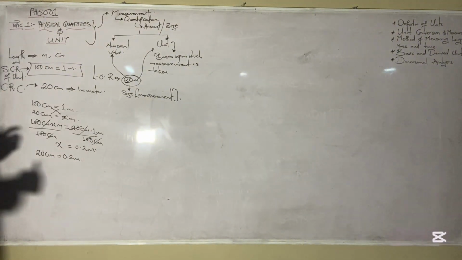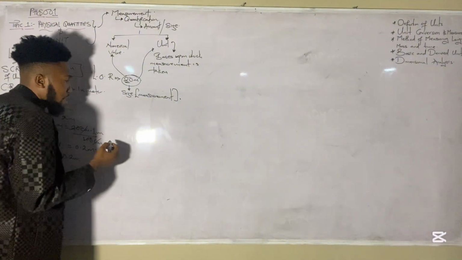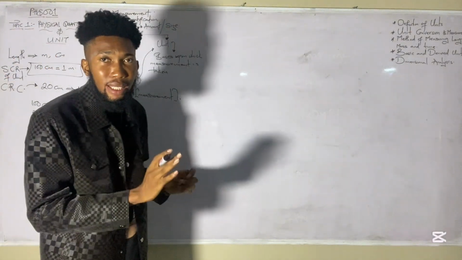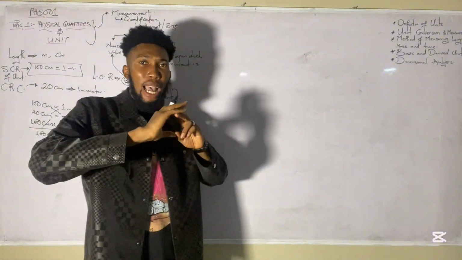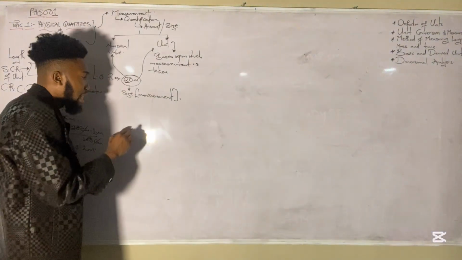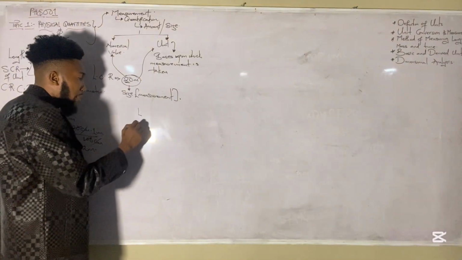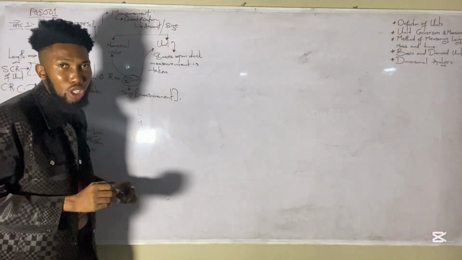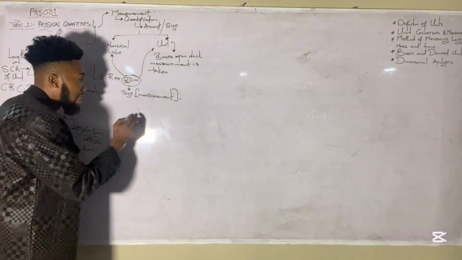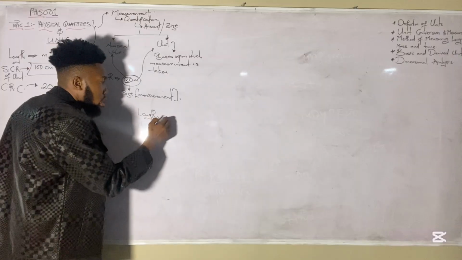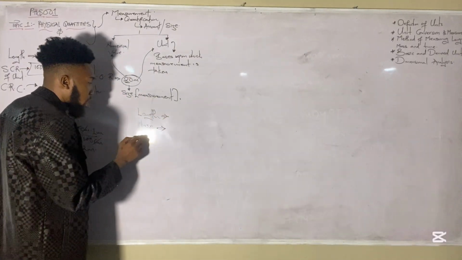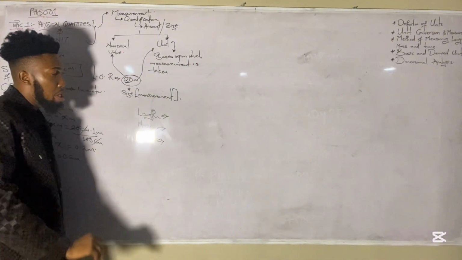Now, we go into the method of measuring length. Firstly, there are 3 major parameters that make up the cosmos and define our existential being in this physical world. What are they? We have length, we have mass, and we have time. Yes, those are the trinity of existence. I won't go into philosophical concepts here, but we know that length can be measured, mass can be measured as well, and time can as well be measured.